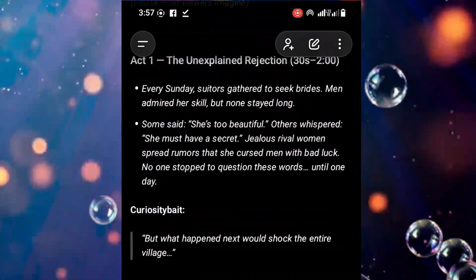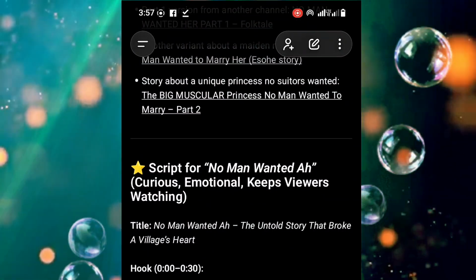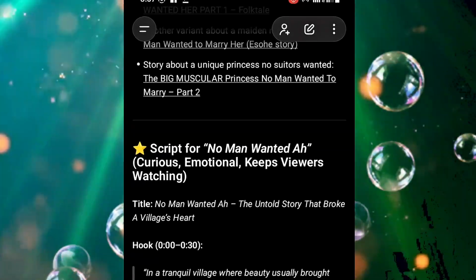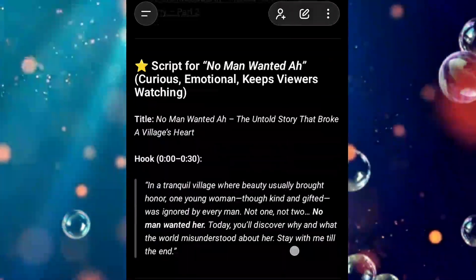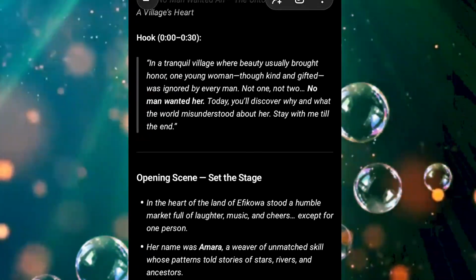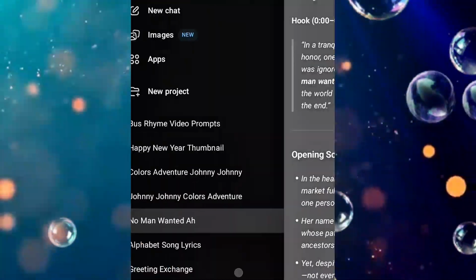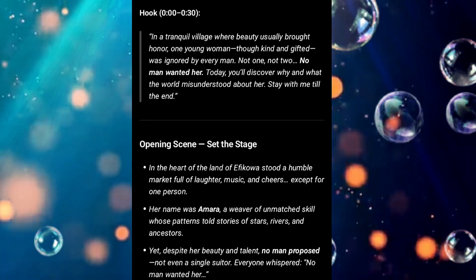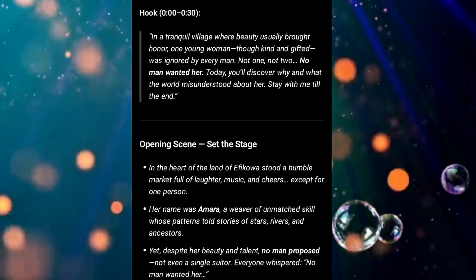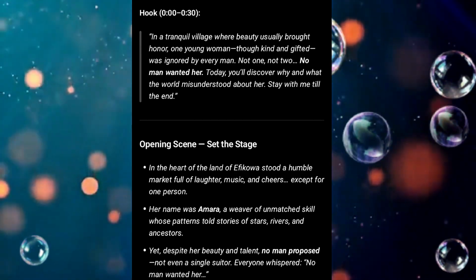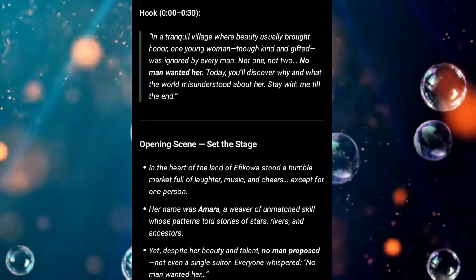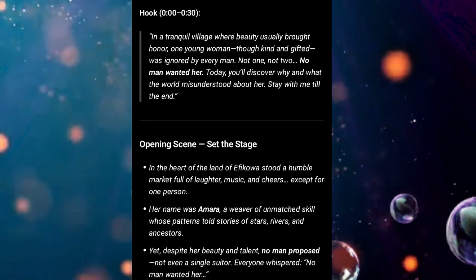Then I'll also tell ChatGPT to create images prompt for me. Look at this hook now. I'll tell ChatGPT to create image prompts for this hook, image prompt for the opening scene. You can see there are three parts in the scene. So I'll tell ChatGPT to create images for me, images prompt. Then I'll copy the images prompts. I'll paste it on VO3 Nano Banana for it to generate the image for me. Then I'll get into my CapCut, edit it perfectly, upload on YouTube, and begin to blow.